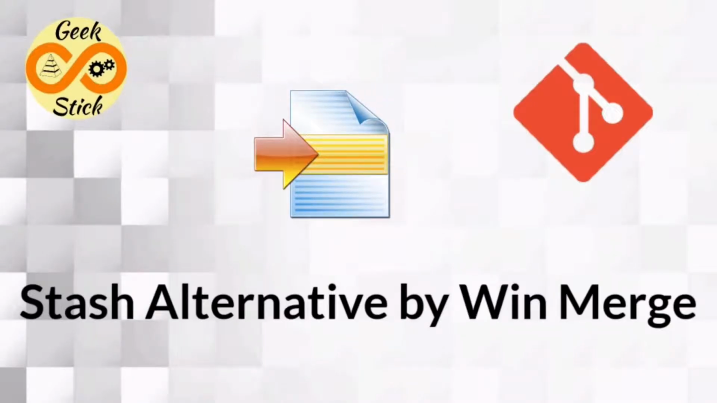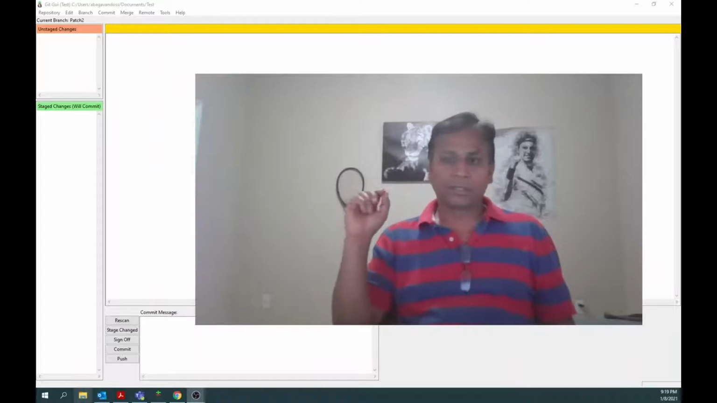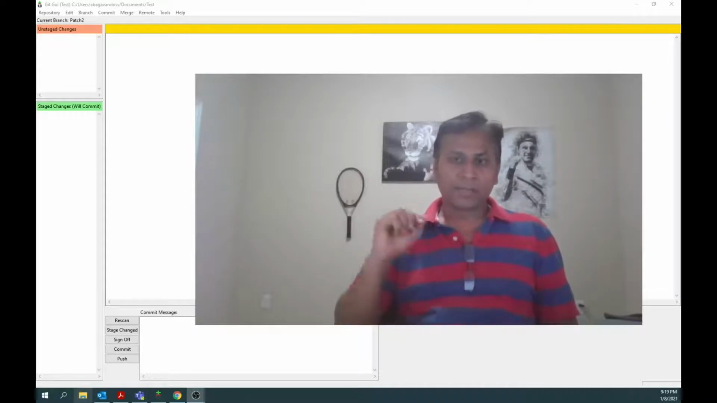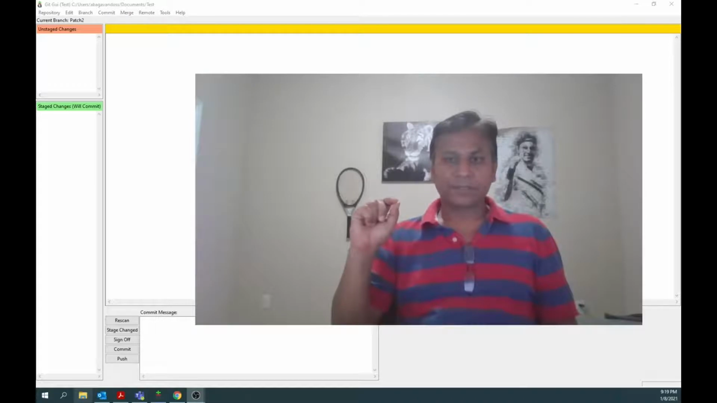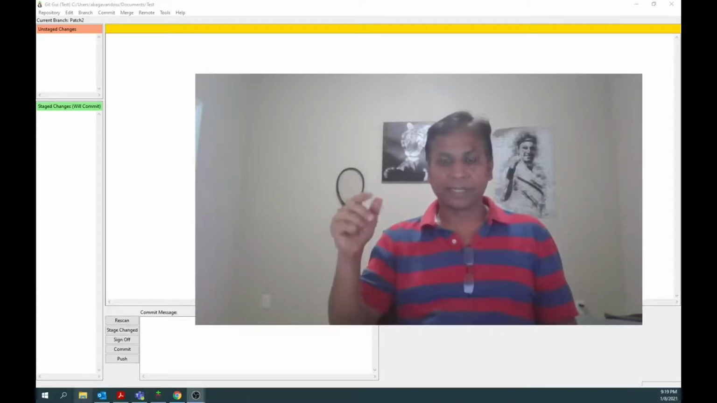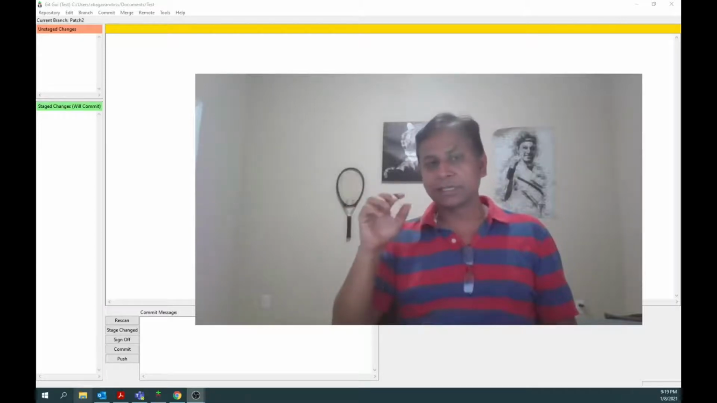This is an alternative way of doing Git stash using WinMerge on the latest pull from the Git repo. Today we are going to see something similar to the merge in that direct Git session, but equivalent to a stash. In the Git prompt, we do stash and then stash apply, right? Likewise, here we are trying to do it using WinMerge.